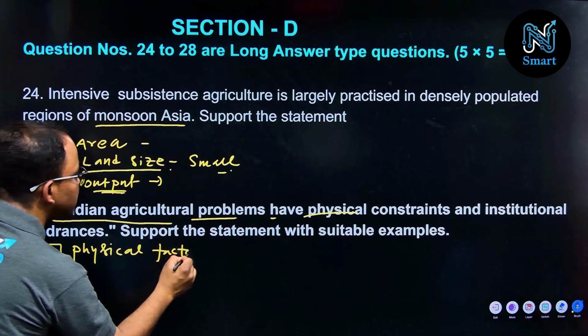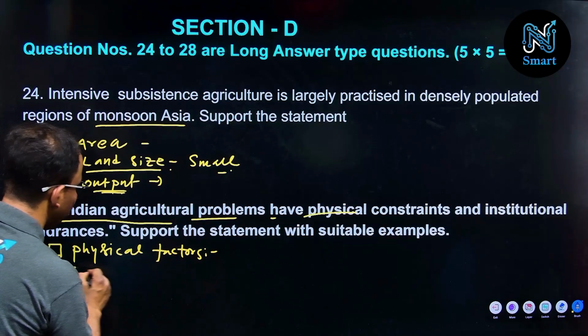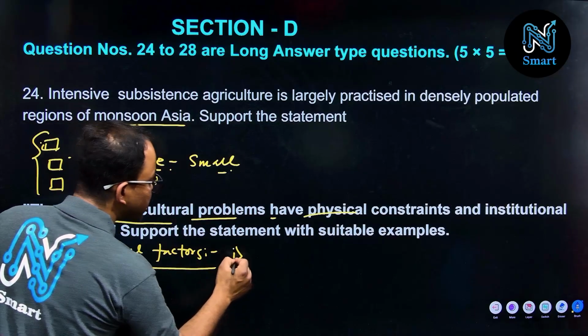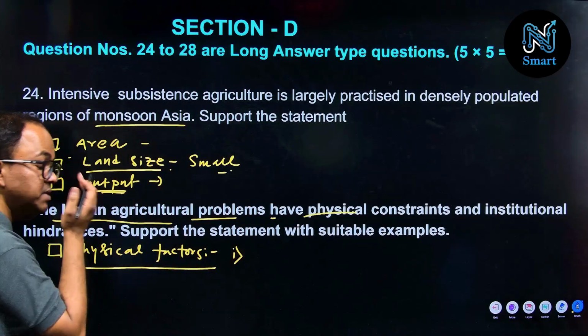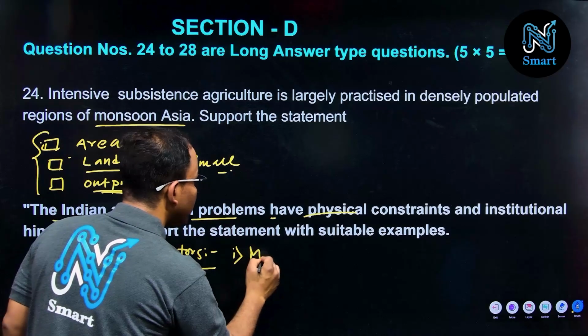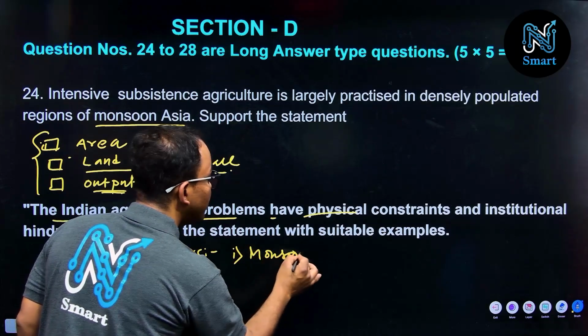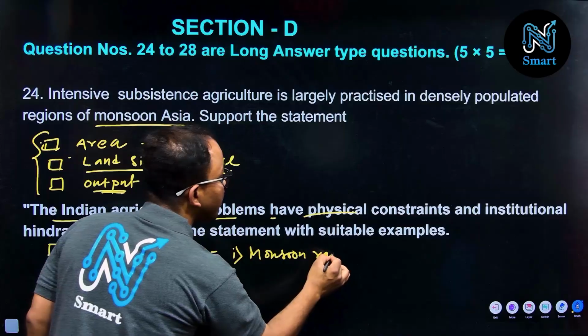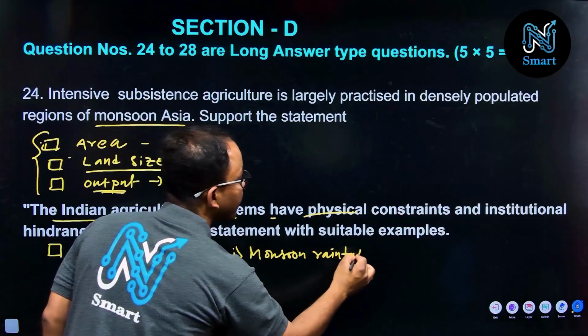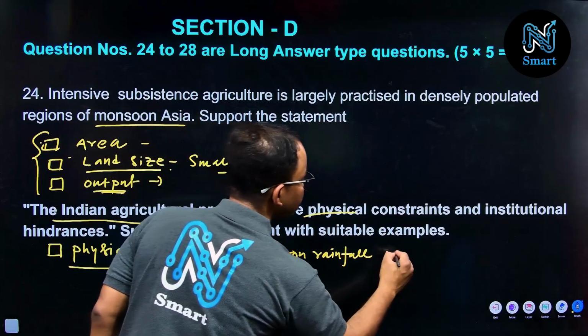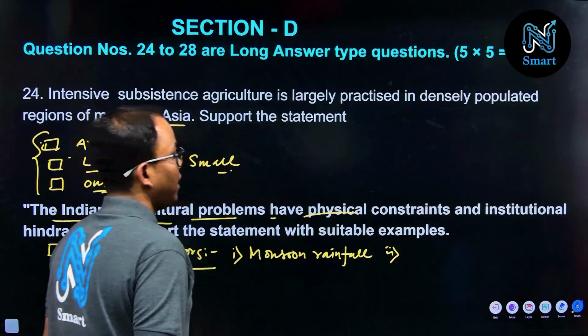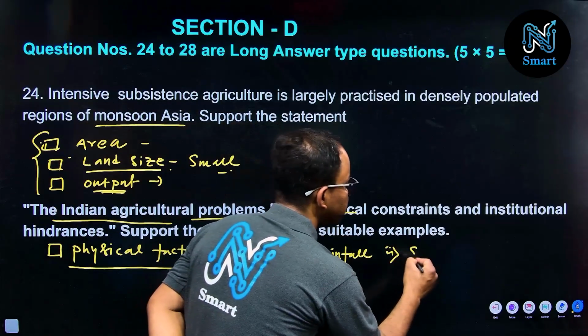Under physical factors, what are the points we should write here? You have to write about dependency on monsoon rainfall, dependency on monsoon rainfall. And number 2 is soil fertility.